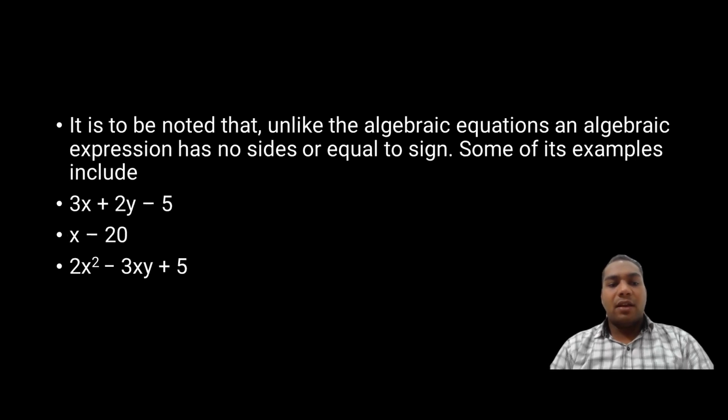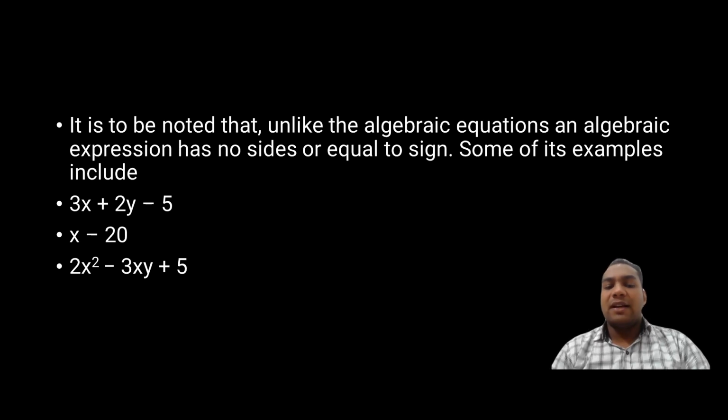So we move ahead. It is to be noted that unlike the algebraic equation, an algebraic expression has no sides or equal to sign. We have to find out the difference between algebraic equation and algebraic expression. An algebraic equation consists of equal to, less than, greater than, less than or equal to, greater than or equal to sign, which has two sides: one is the left hand side, the other is the right hand side. But an algebraic expression has one side, either left hand side or right hand side. It has no equal to sign, less than or equal to sign, or greater than or equal to sign.